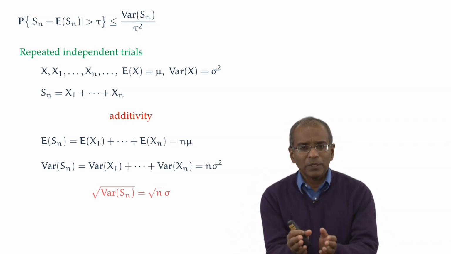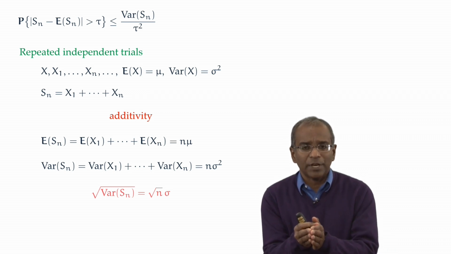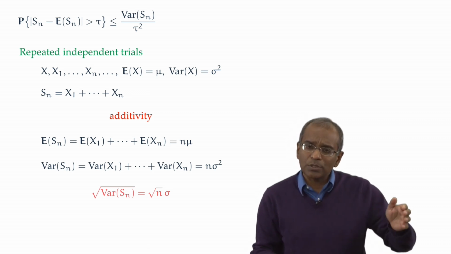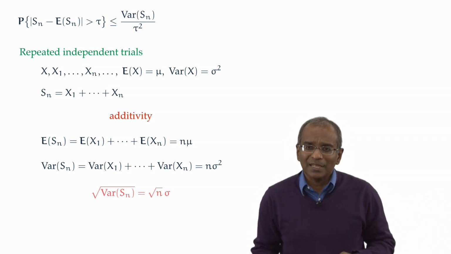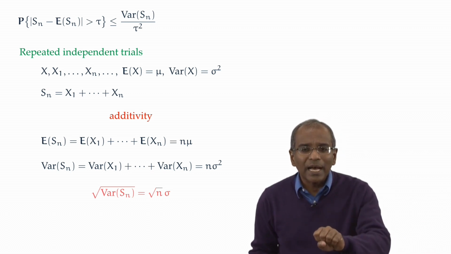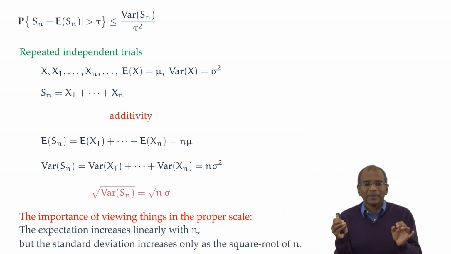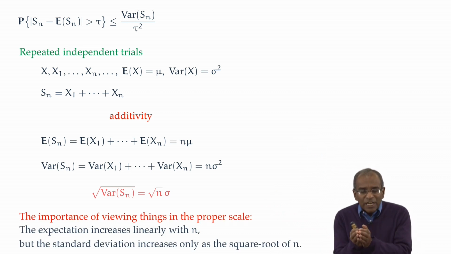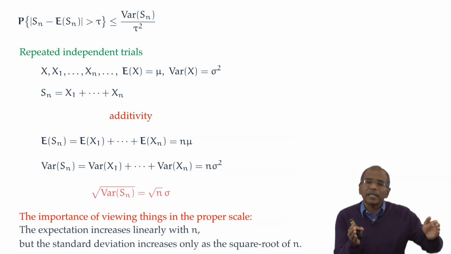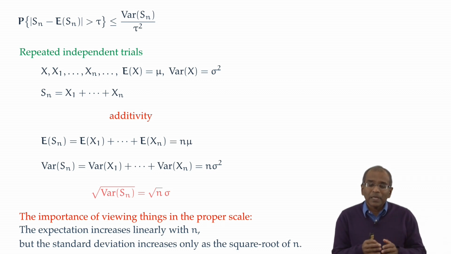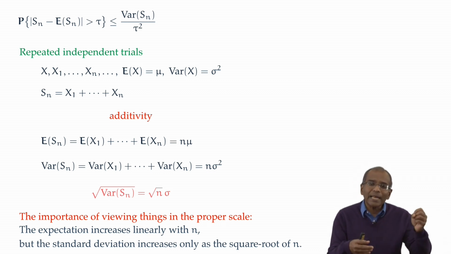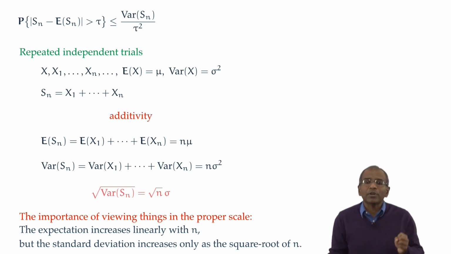Now observe that both the expectation and the standard deviation increase unboundedly as n increases. But it is important here to keep an idea on the proper scale. The expectation increases linearly with n. The standard deviation, or spread around the expected value, increases only as a square root of n.